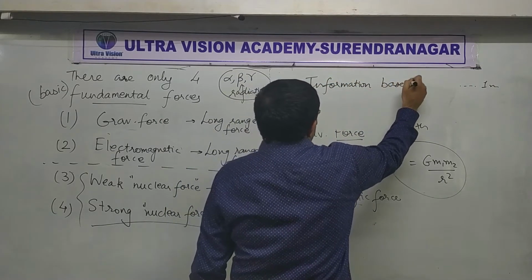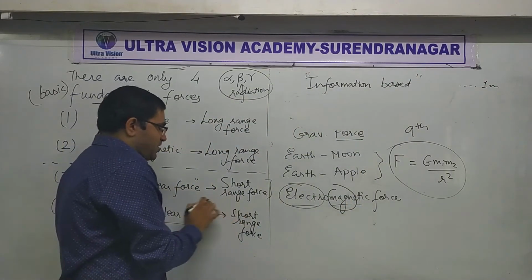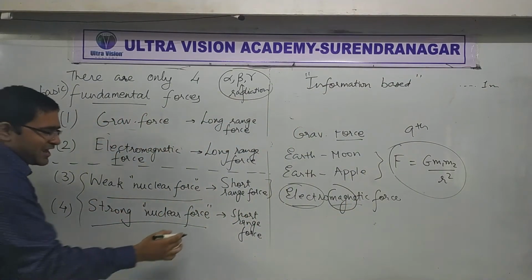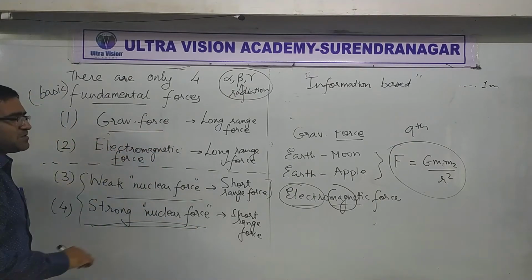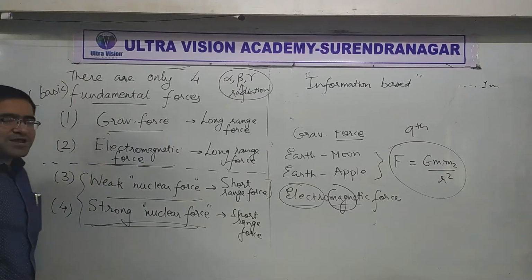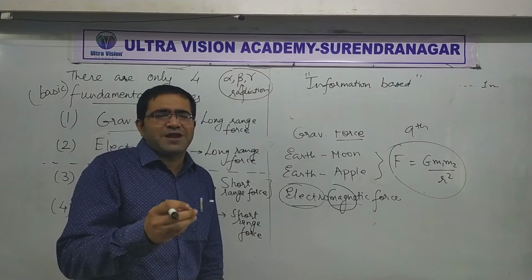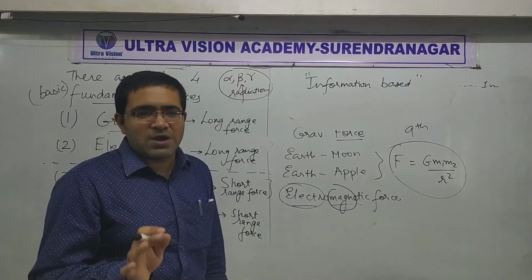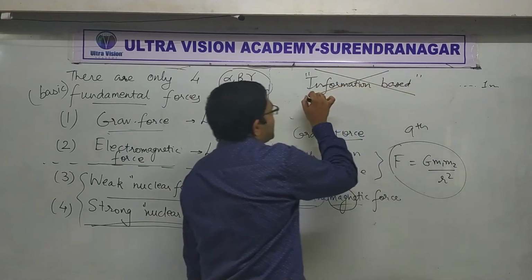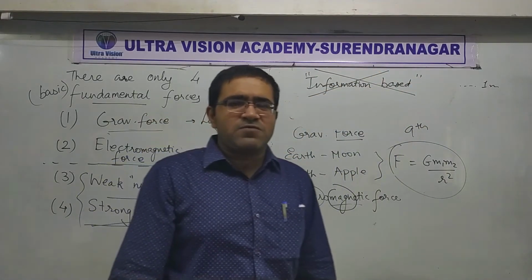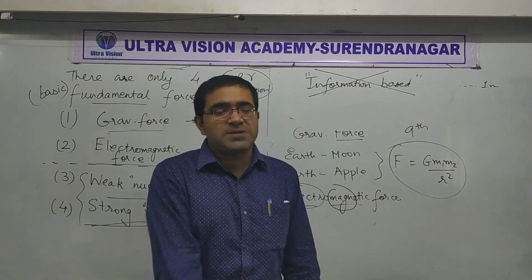Information based questions. For example, write range of weak nuclear force, write range of strong nuclear force, write range of gravitational force, or write range of electromagnetic force. Such questions are very rarely asked in any exam because, like I mentioned yesterday, we are not after information. Anyone can give you information. You read a book, you will get information. Getting information is not physics.